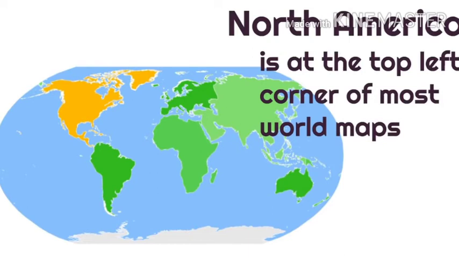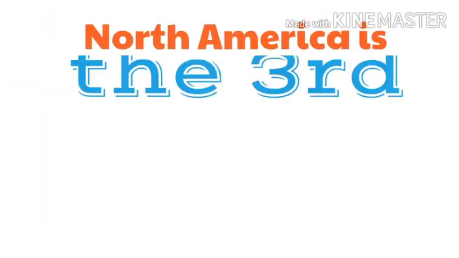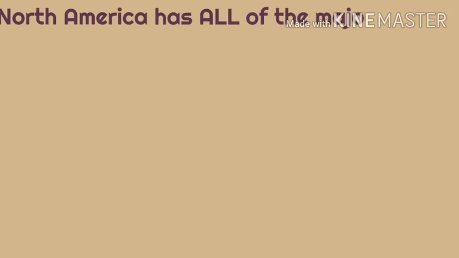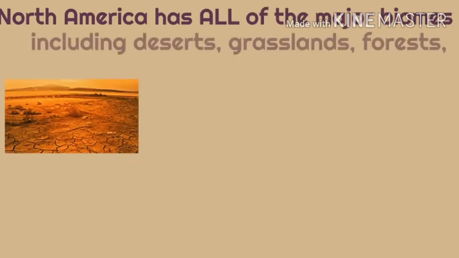Okay, so the countries that make up the northern continent, North America, we say Canada, USA. North America is the 3rd largest continent. The 1st largest one is Asia, followed by Africa. So North America is the 3rd largest continent. The people who originally lived in North America are called Native Americans.